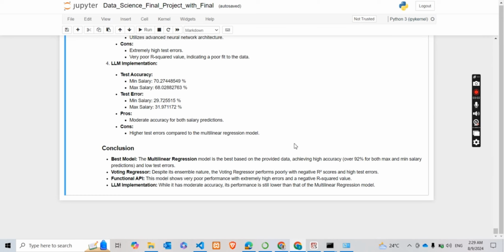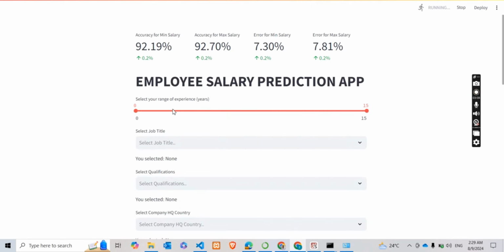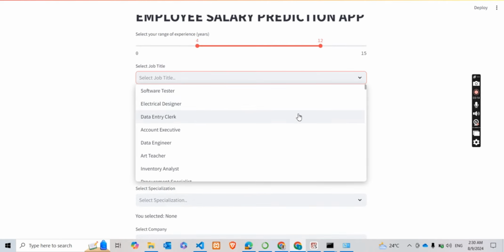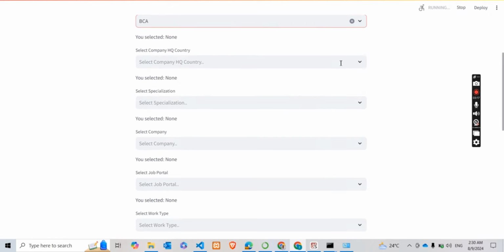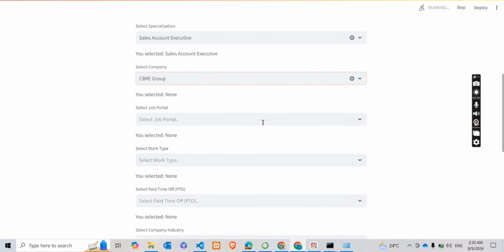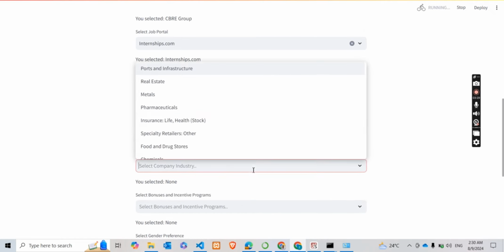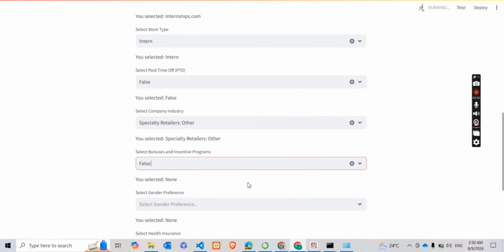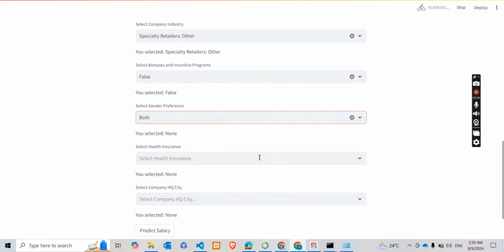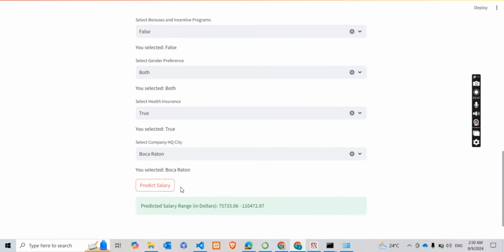And with that, we show you a demo of our website. On this website, you can see that the employee salary prediction app lets the person select their years of experience, their profession, their qualification, their country, the specialization, the company name, the job portal they applied from, the work type they are applying for, whether paid time off is available, the industry, whether bonuses are attached to the job, their gender, the insurance policy their company offers, and the headquarter city.